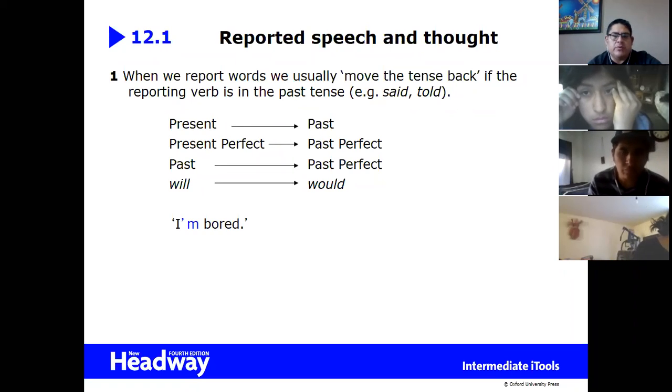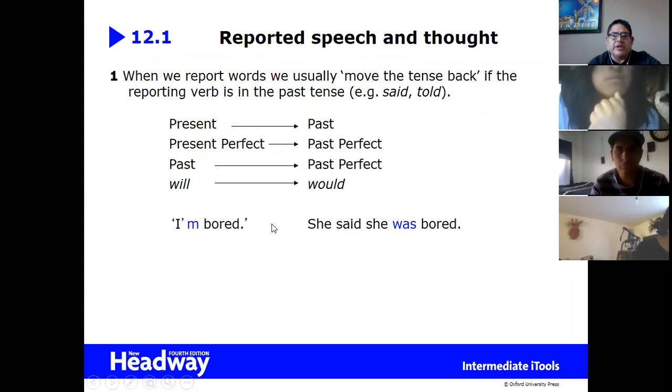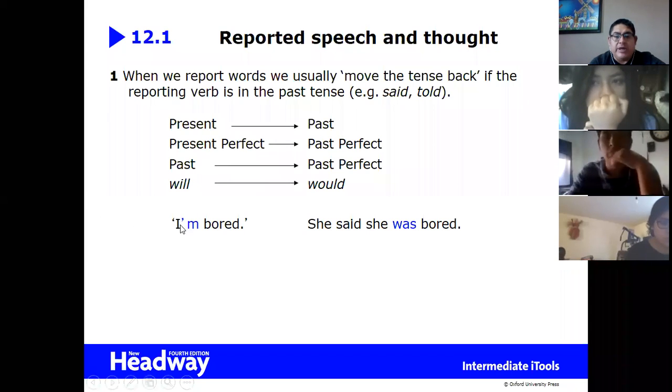This is the first one. Well, good. But look at this sentence. I am bored. This is present simple. So how can we report this? We say he said. Notice that the verb is in past. So we hear that in the past. That's why we used he said he was bored. Present, I am, goes to was. Okay, okay.